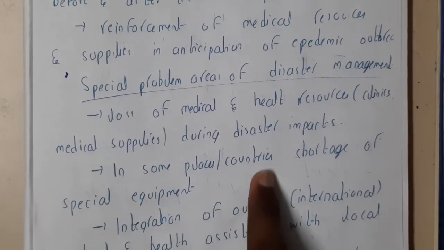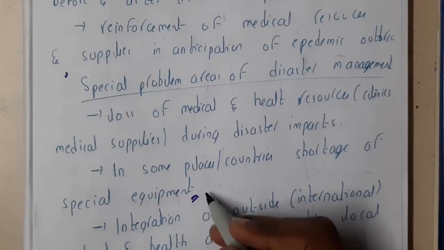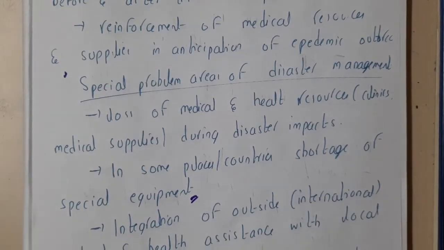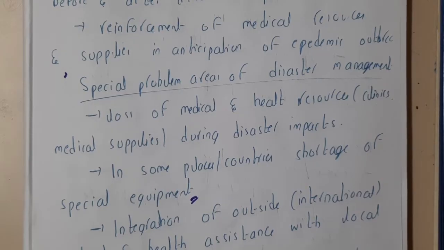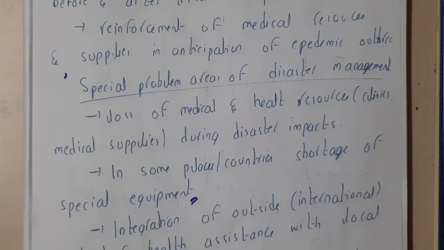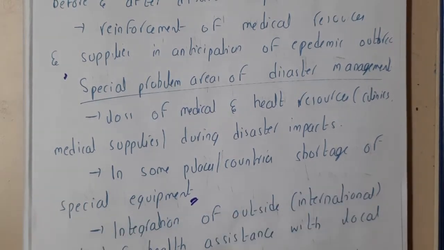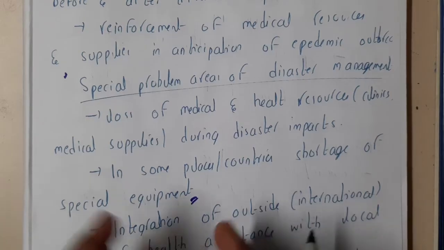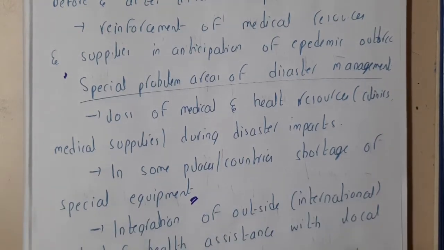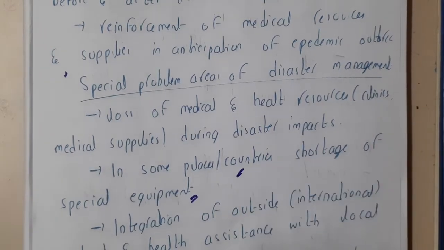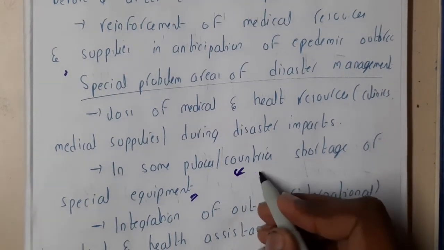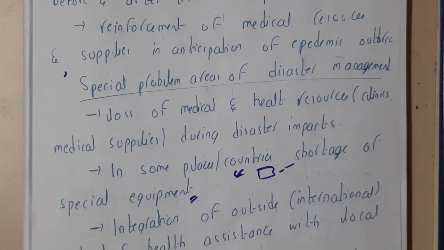Okay, so in some places or countries, a shortage of special equipment. So if there is special equipment which is used for the treatment of that particular patient, and they need it, everyone will be needing it, right? So every clinic wants it, but at the end it will be moving on to a shortage. If you take an example, in the initial stages of corona also, there was a shortage of masks and everything, right? So you can assume that also as an issue, right?